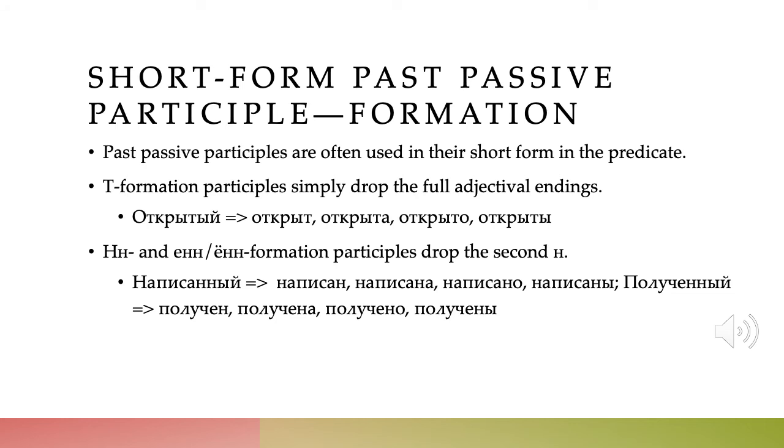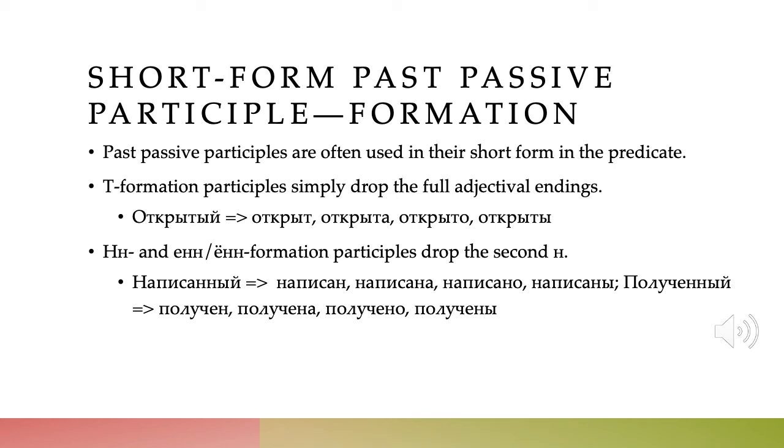Another thing about past passive participles that makes them more exciting than other forms of participles is that they are often used in their short form, in the predicate. Remember that the predicate is when something is something and is also in the nominative. And we very often use these past passive participles in their short forms in the predicate.